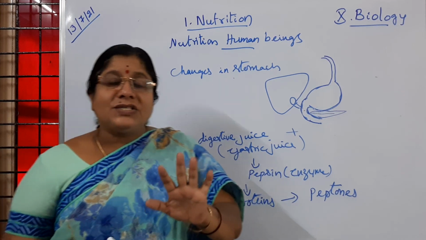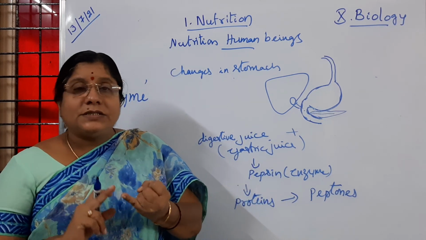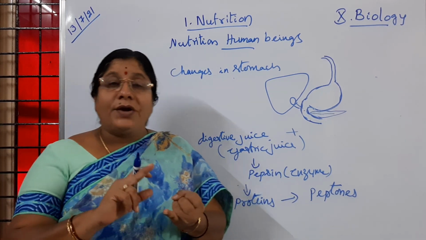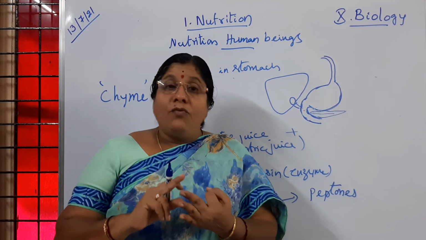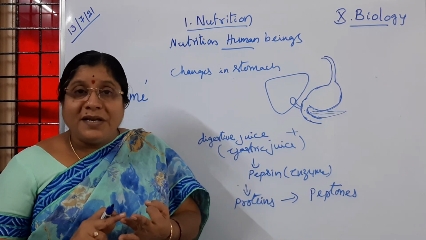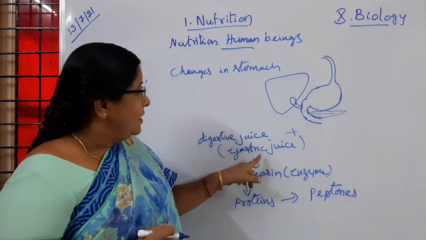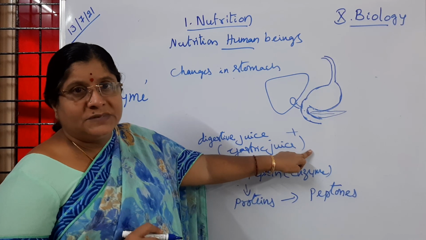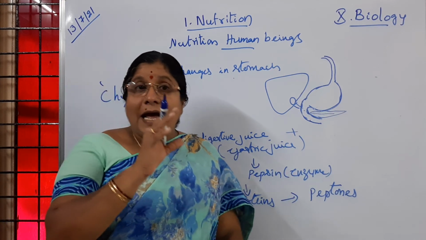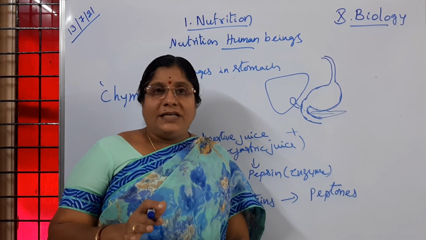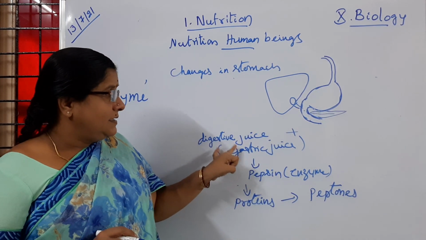So in this class, what you have learnt: what do you call the first step of digestion? That is said to be mastication. What do you mean by mastication? What do you mean by bolus, and what do you mean by chyme? What are the uses of hydrochloric acid? Apart from that, the glands associated with the part of digestion we completed are the salivary glands and the gastric glands. Is it clear to children?